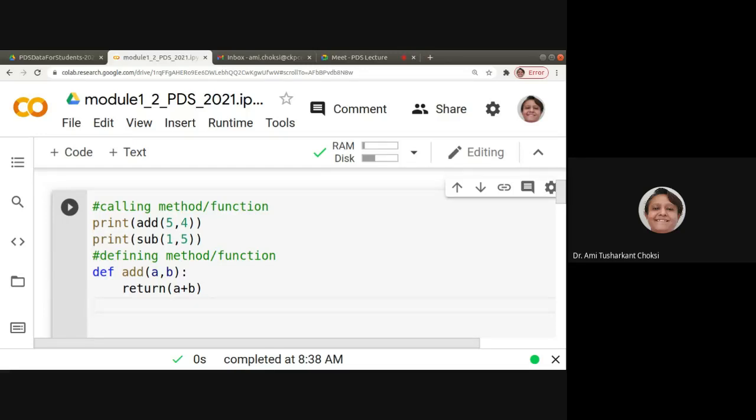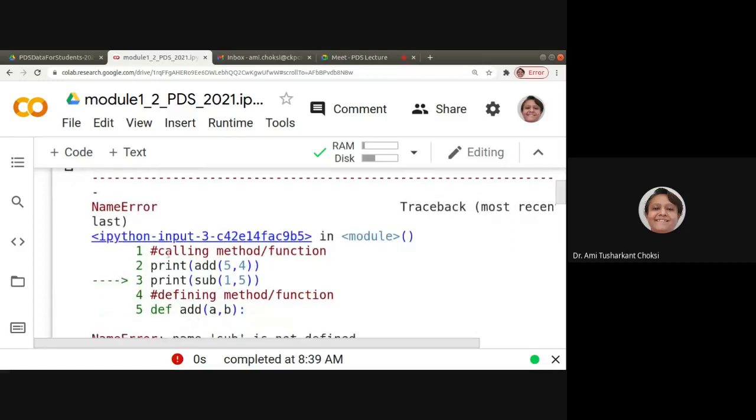So let's see that. Def sub, then two parameters, that is A and B, colon. Colon is a must. And indentation is also a must here, right? Return, what we have to do is A minus B. Now let me run this.